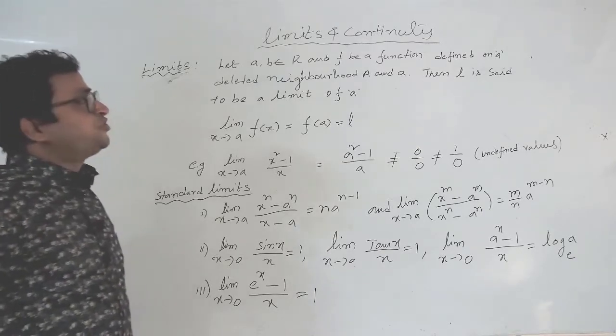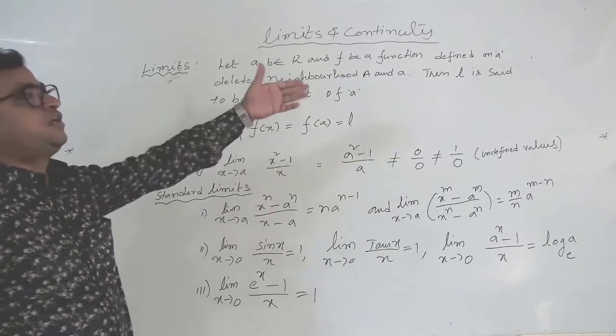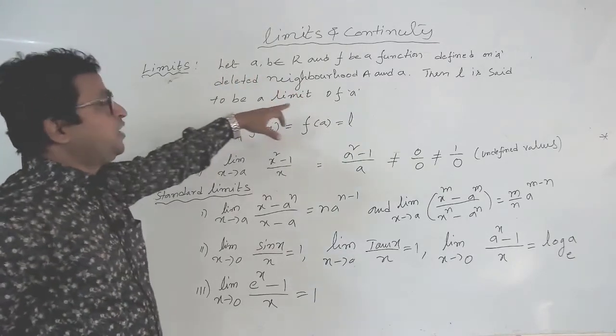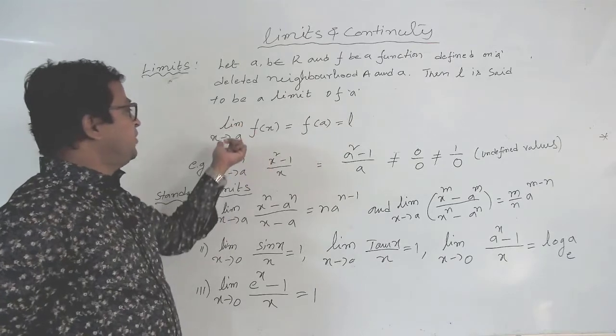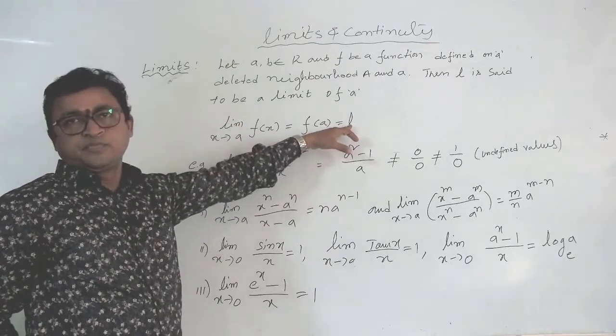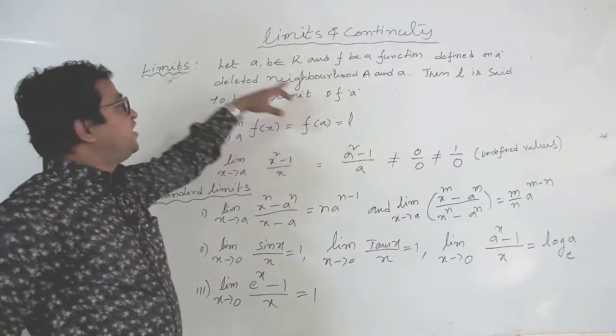Okay, f is a function defined on A, the one we already took, and the limit as x tends to A of f of x is equal to f of A, that is equal to L. L is the final value.